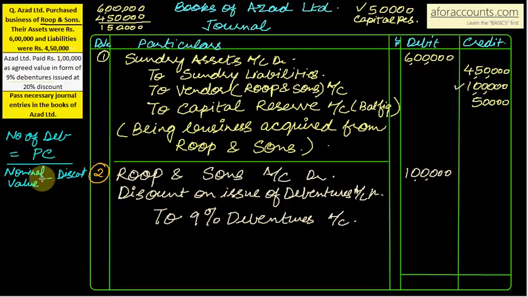If there is premium we add, if there is discount obviously we will less. So what is the purchase consideration? 1 lakh that is given to vendor. Purchase consideration is 1 lakh rupees and nominal value is 100 rupees of the debenture issued at discount of 20%. So subtract 20. So 1 lakh divided by 80, that comes up to 1250 debentures.